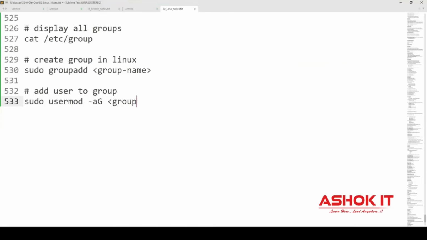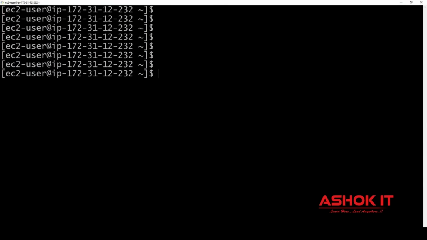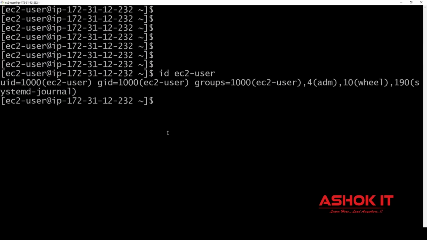To which group you want to add and which user you want to add to that group: group name, then username. Okay, now let me do this. First of all, let us see id ec2-user. EC2 user belongs to how many groups?